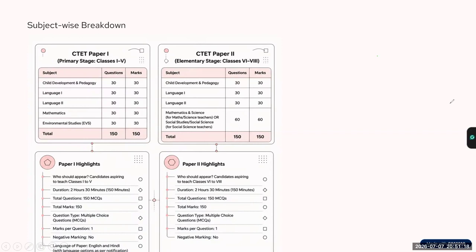Okay, so let's understand this way. Paper 2 has two subjects. Most of you know this.